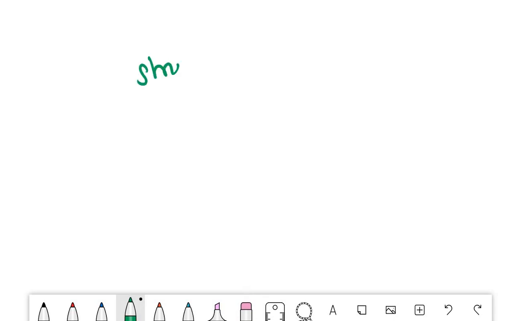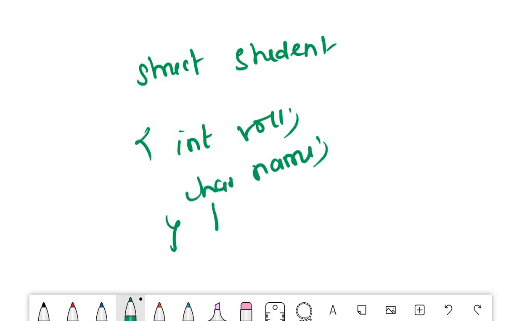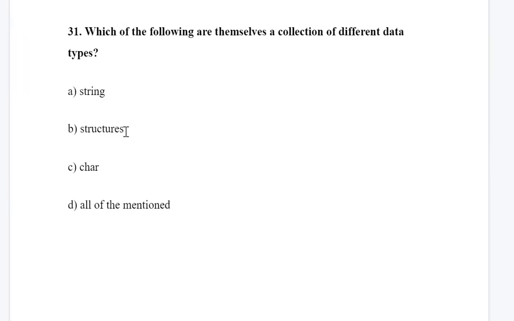We have struct student, and if you see the members, it contains an integer, suppose roll, a char, name, and a float, marks. So you can see here these are a collection of different data types. So the correct answer is option B, that is structure.